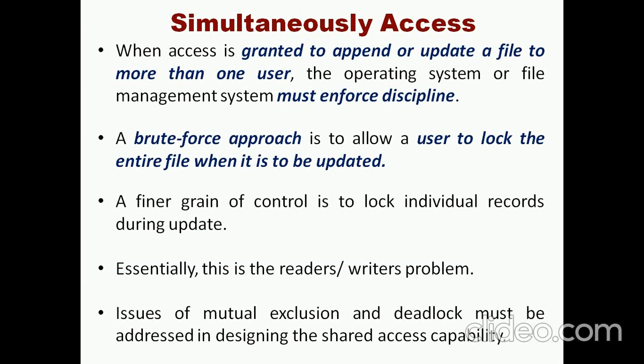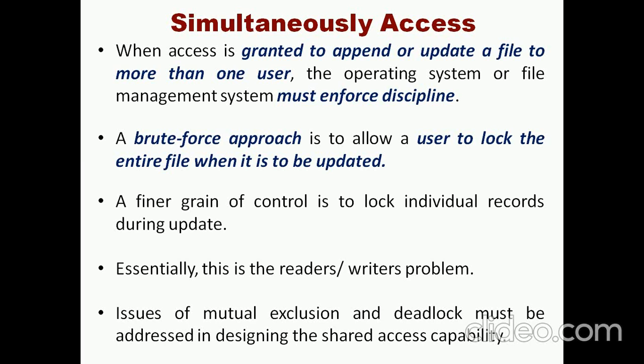Simultaneous access. When access to append or update a file is granted to more than one user, in what way are they going to access or update the particular file? This leads to conflict, because we need to maintain the consistency of the data.